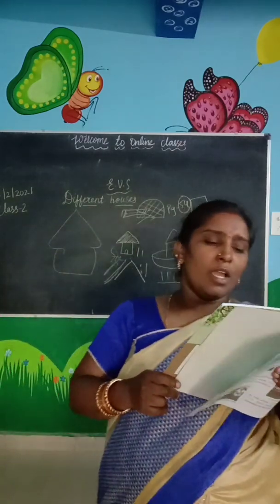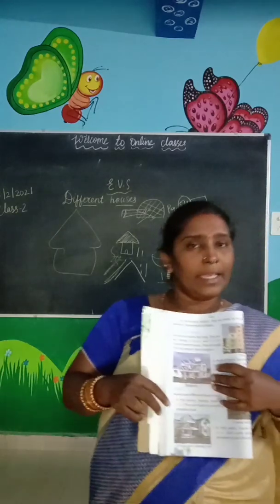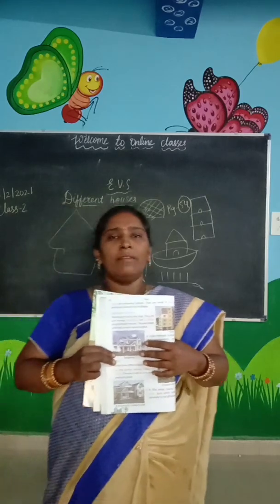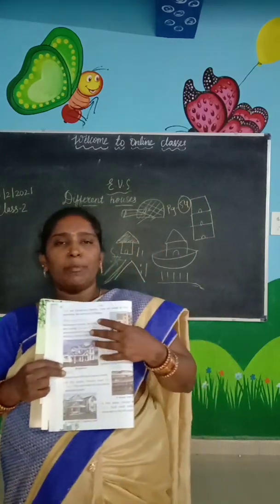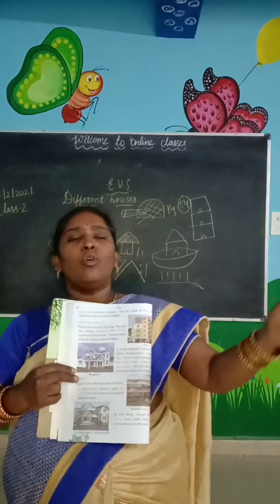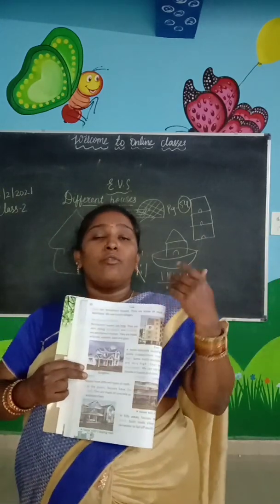Grow plants around your house. Plants make the air clean. So why do we have to grow plants? Because plants give us oxygen, no? If we take the carbon dioxide from the air, it will give us fresh air. So we need not go outside for the fresh air.